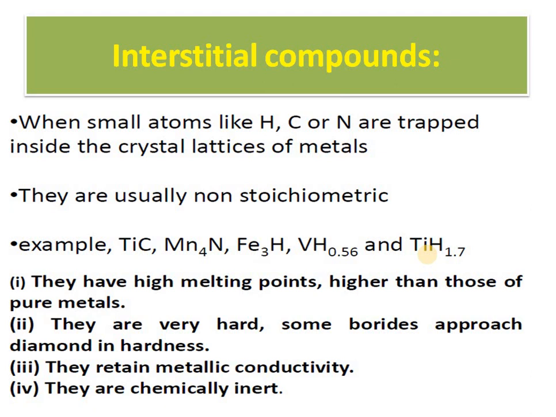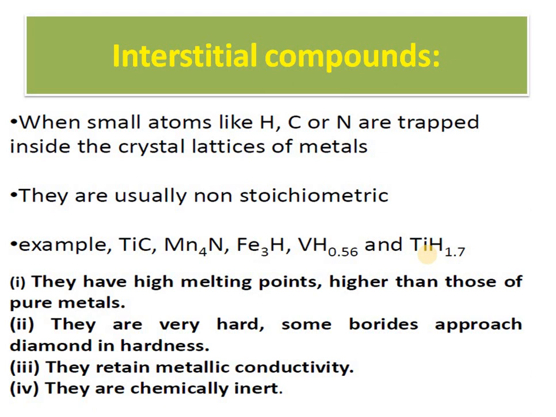Interstitial compounds form when small atoms in small amounts, like hydrogen, carbon or nitrogen, are trapped inside the crystal lattice. You know that crystals have voids, so the voids will be filled by these interstitial compounds. These are non-stoichiometric. Examples are titanium carbide, Mn4N, Fe3H, VH0.56 and TiH1.7.